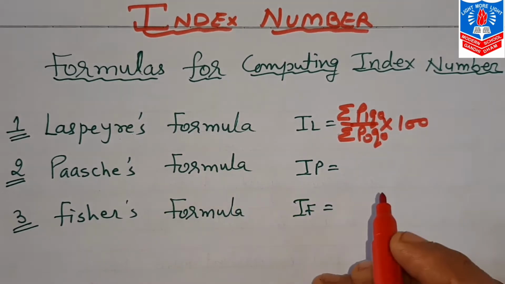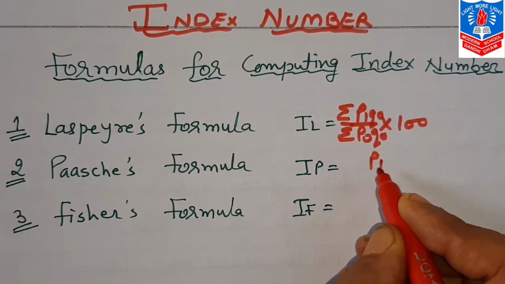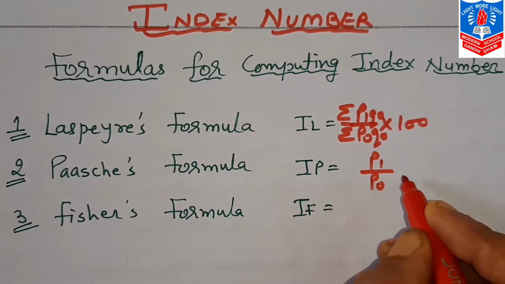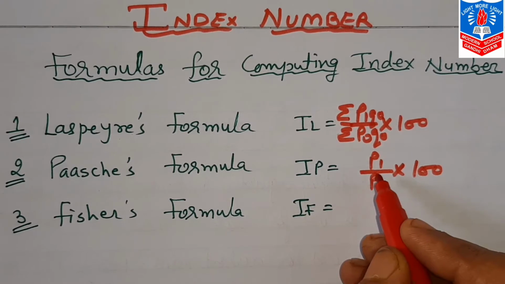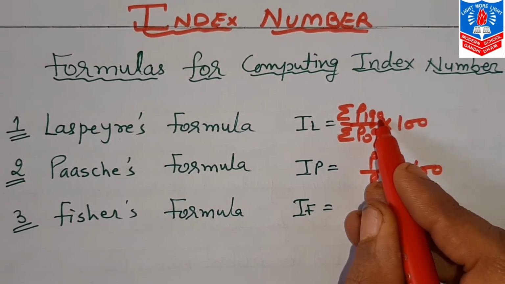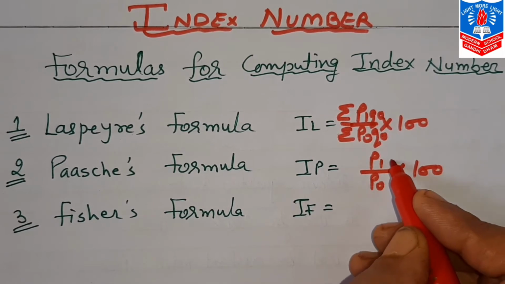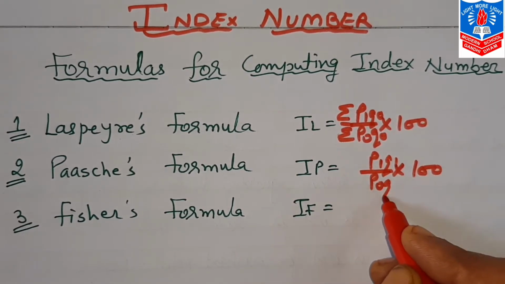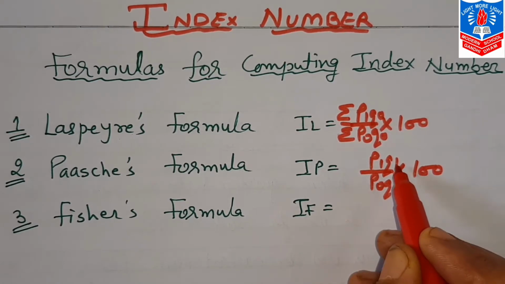While according to Paasche, the price we are supposed to take, but the quantity of the base year is not important, the quantity of the current year is important. So he suggested P1 Q1 and P0 Q1, where Q1 is the quantity of the current year.